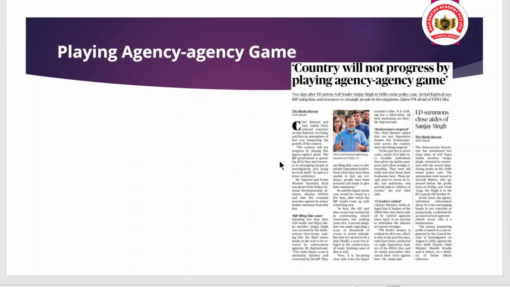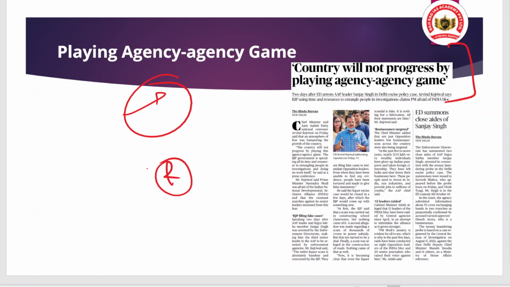Now we are shifting again to one important article. Here you only have to understand and look at the headlines, and you have to use them in the main answer. Okay, so recently a controversy is going on between the arrest of Aam Aadmi Party leaders and the central government.